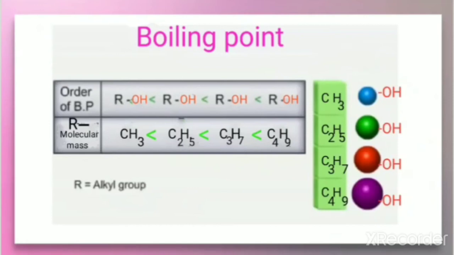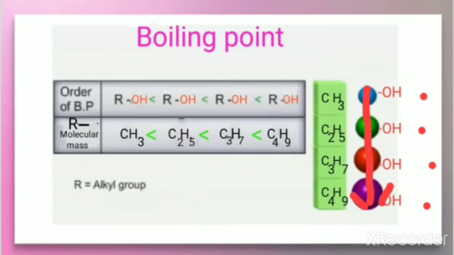When you look at the structures given here, this is the case of methyl alcohol. When you compare with ethyl alcohol, propyl alcohol and butyl alcohol, the size of the alkyl group is increasing.